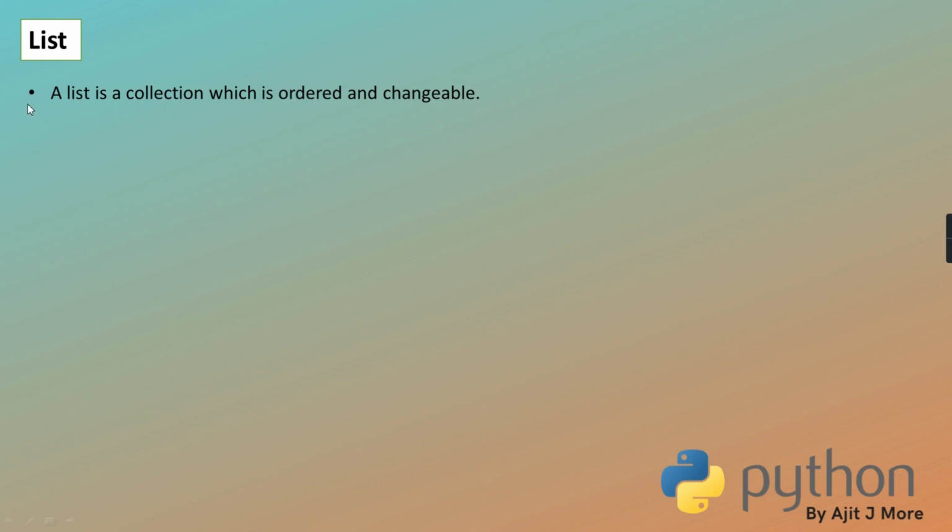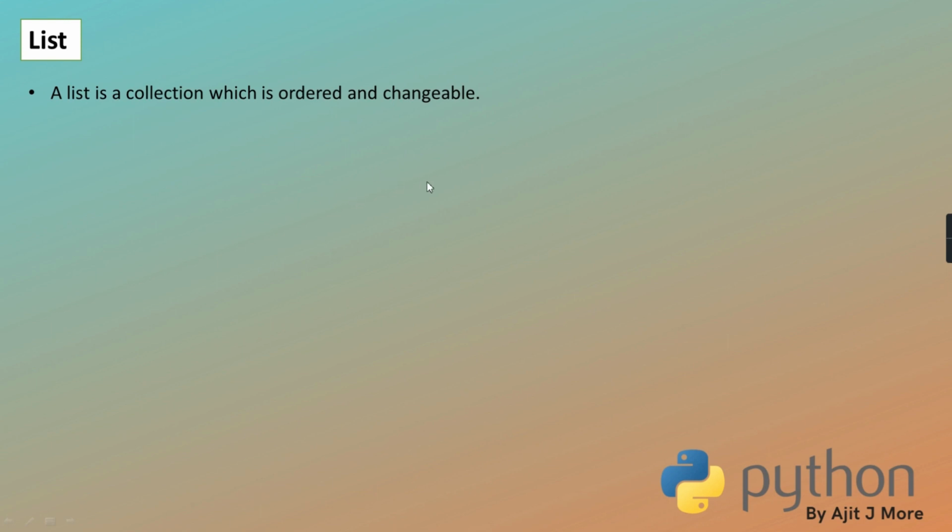As I said, a list is an ordered collection of elements, and it is mutable. Mutable means changeable. You can insert some elements, append an element, delete some element; all facilities are given. Therefore it is a collection which is ordered and changeable, because it is mutable.